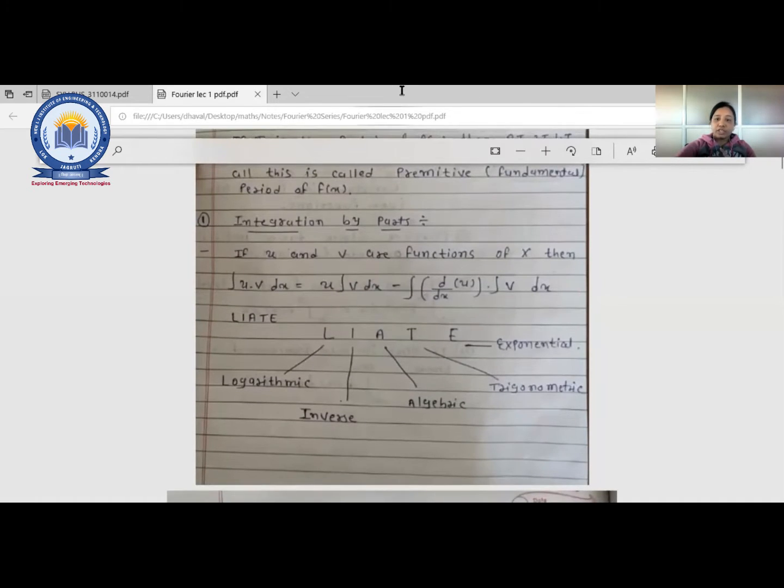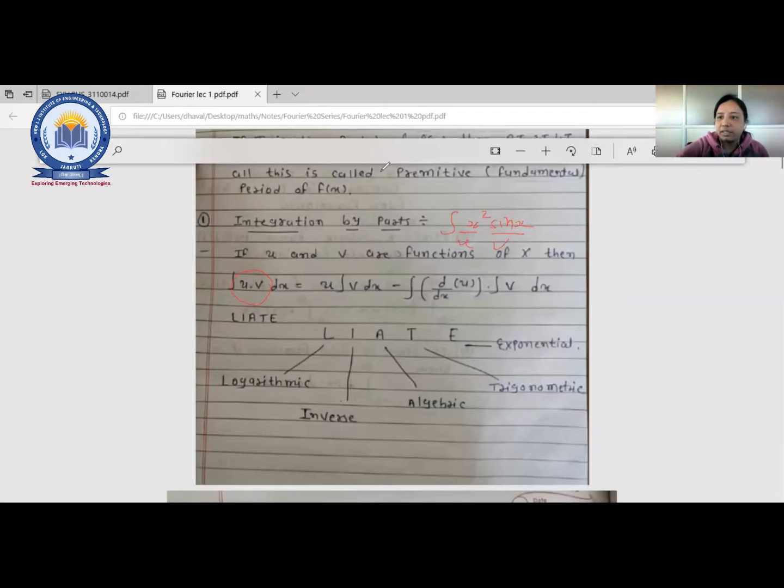So, integration by parts. If you are having two functions u and v, but we have to go through the general rule, so we'll directly move to the general rule. We are having two functions, u and v. In the last lecture I gave one example like x square sin x. Which one do I select as u and which as v? That is given by the LIATE order.